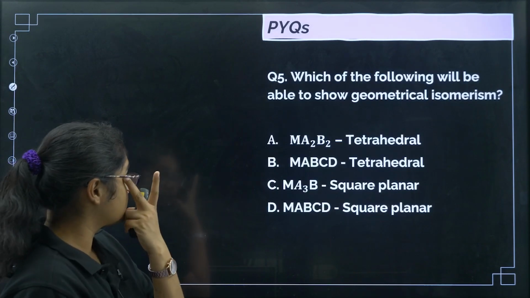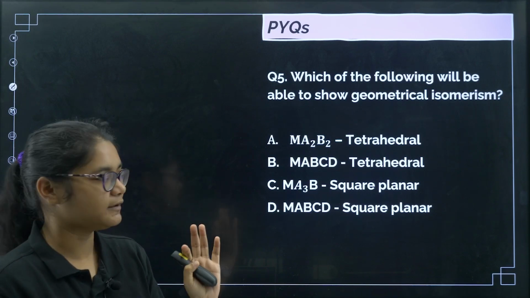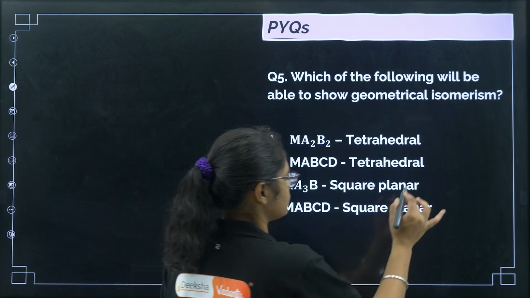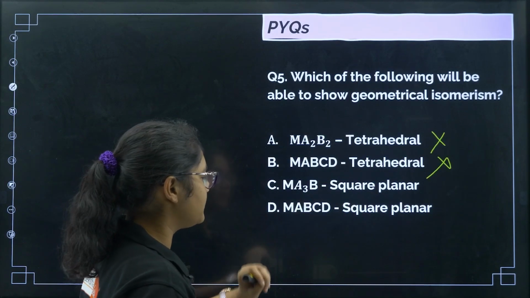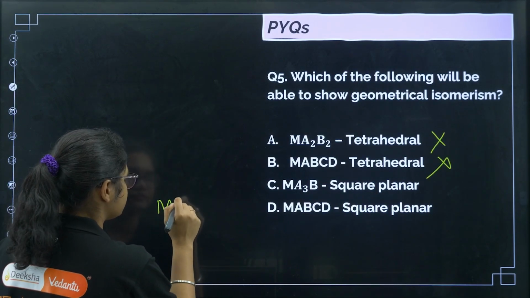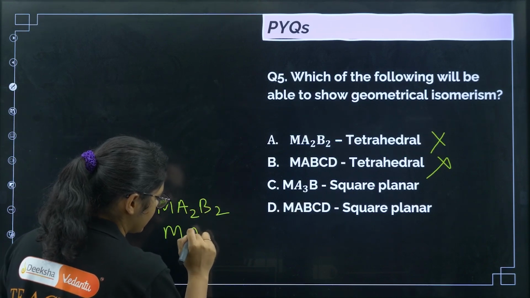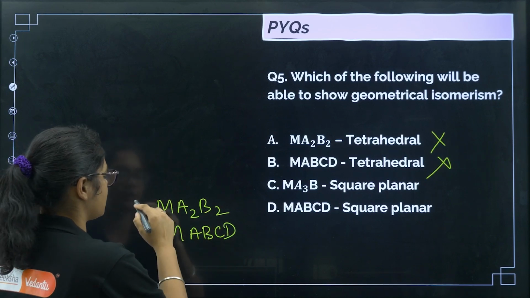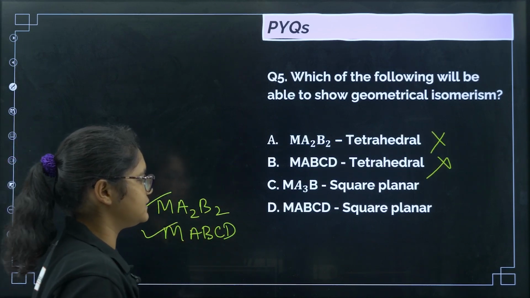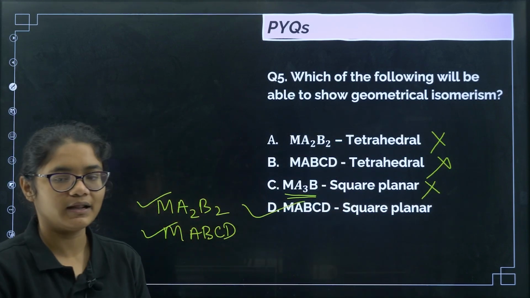Now coming to the last question, which of the following will be able to show geometrical isomerism? So we have seen tetrahedral molecules do not show geometrical isomerism, right? We can eliminate these two. Now square planar, which type will show? Either it has to be MA2B2, or MABCD can show. I think I might not have mentioned this, but we have discussed MA2B2 or MABCD. So MA3B will not show. The correct answer will be option number D here.